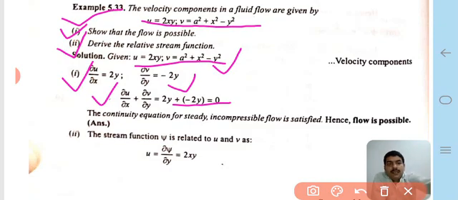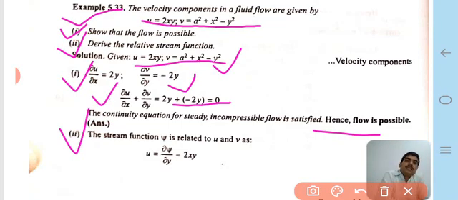Okay, now we come to the second part of that question. The stream function is represented by psi. Psi is related to u and v, where u and v are the velocity components along x-axis and y-axis.